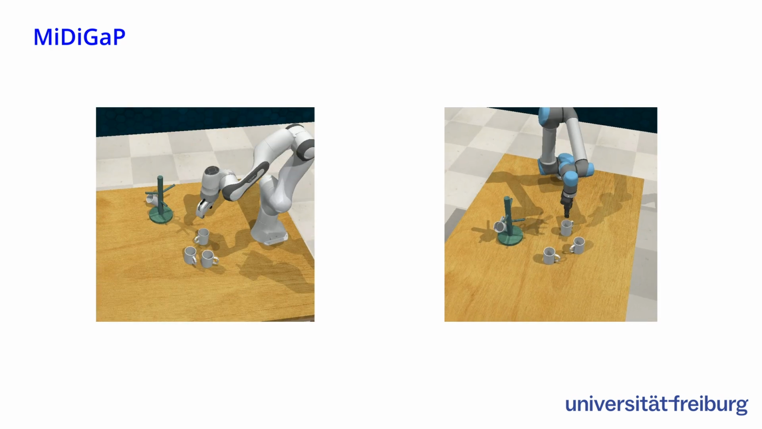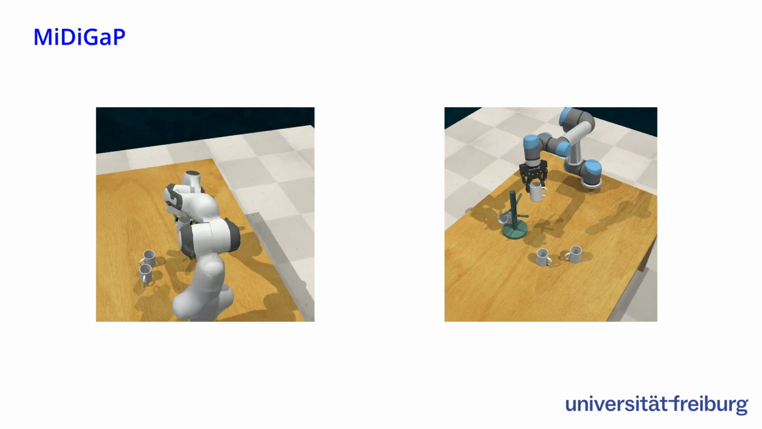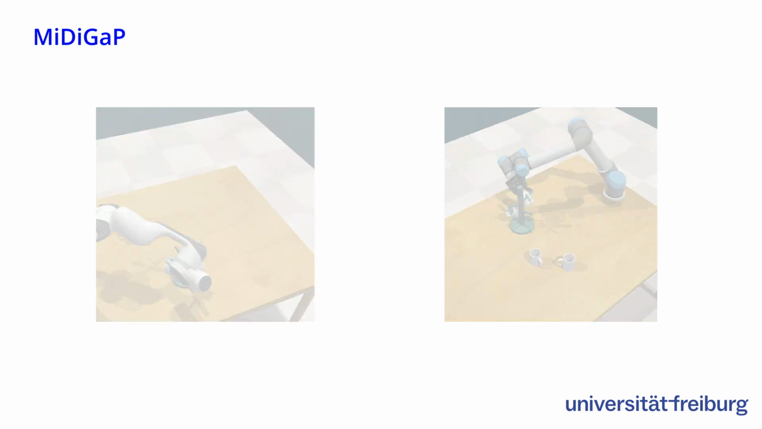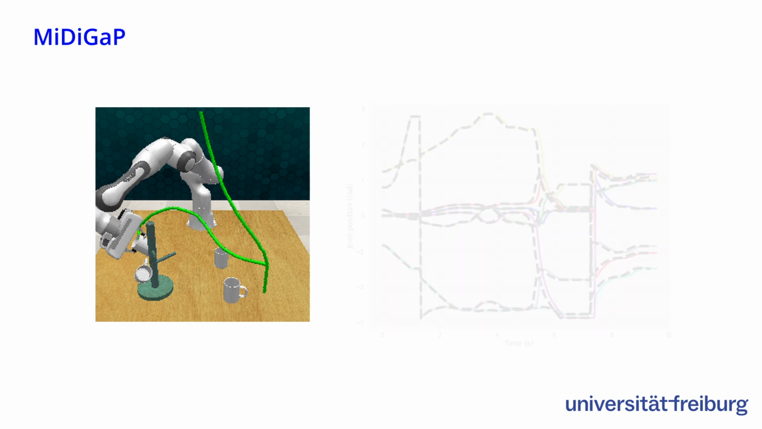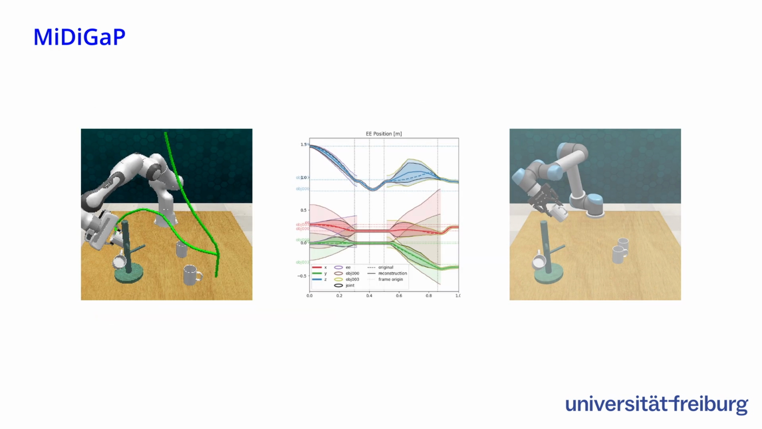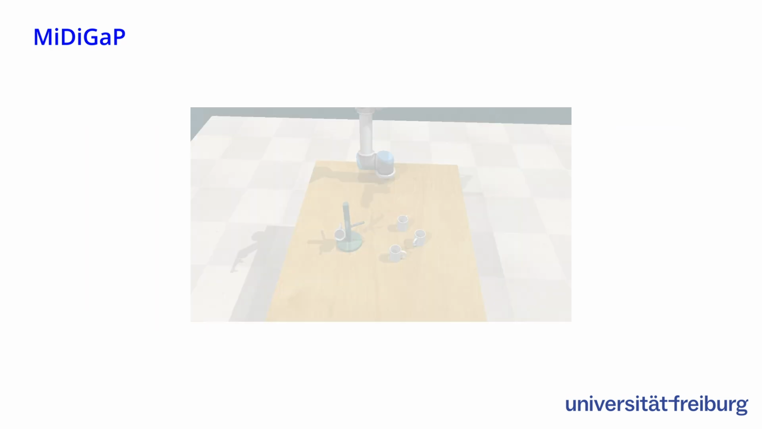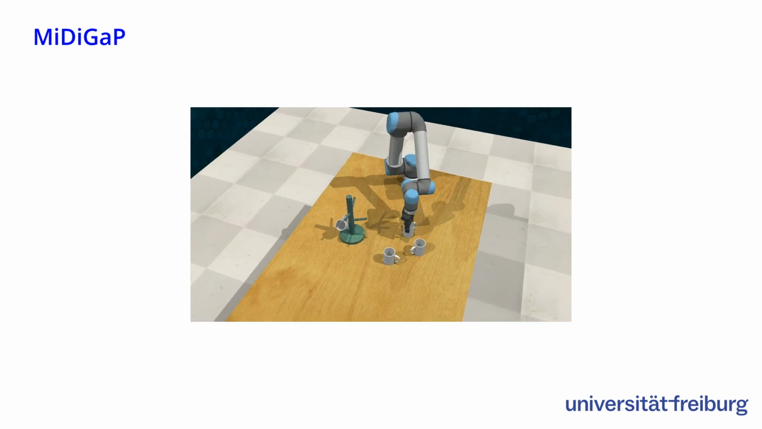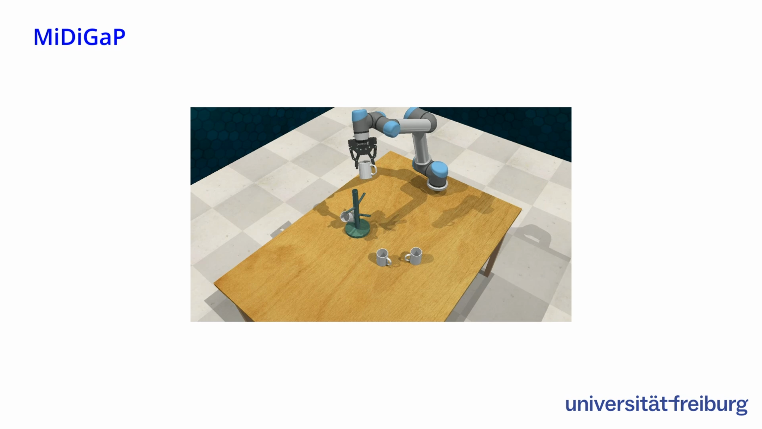Finally, MIDI-Gap also generalizes across robot embodiments. Rather than naively executing a policy learned for a different robot, which can lead to kinematic singularities, we optimize the new robot's joint trajectory to maximize its likelihood under the predicted trajectory distribution. This variance-aware path optimization ensures both task success and kinematic feasibility.